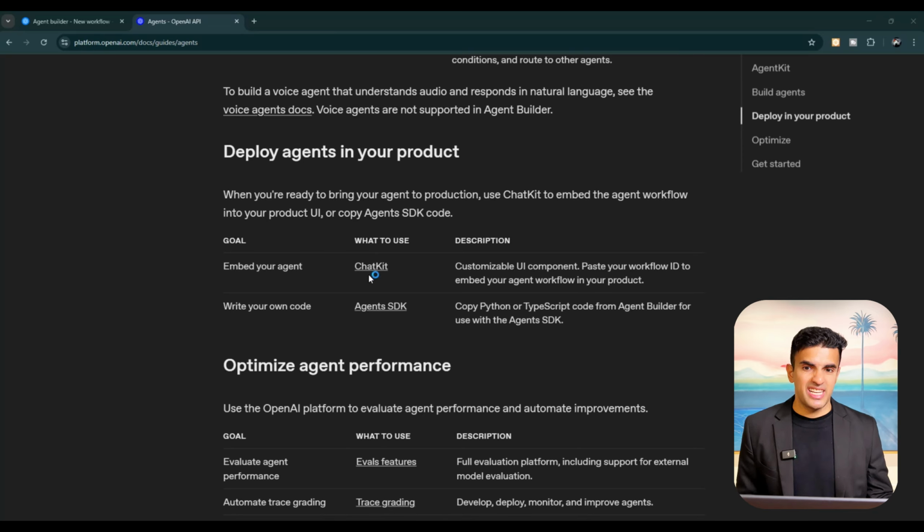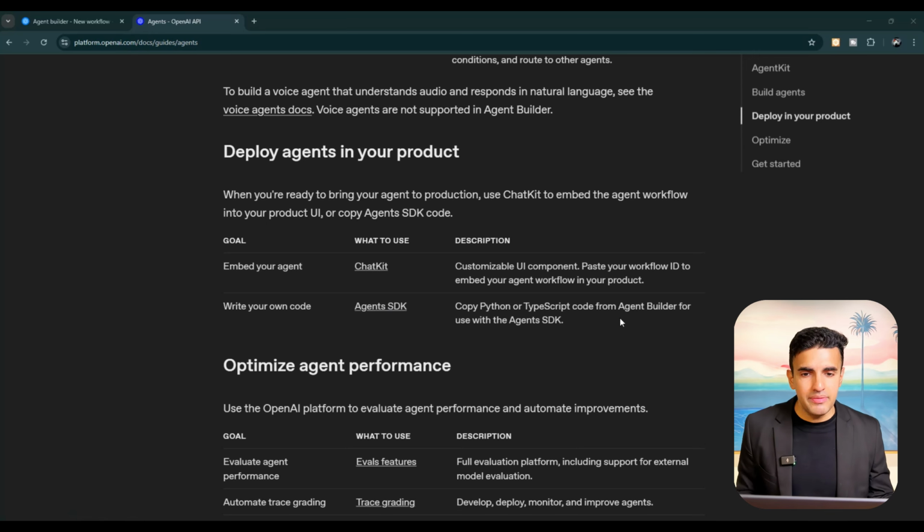They've also got ChatKit, with which you can embed your AI agent anywhere. If you create any agent, you can create a customizable UI agent, connect it to a domain, and then embed it anywhere out there. This is interesting because it means all of these agents are not just localized to this platform.